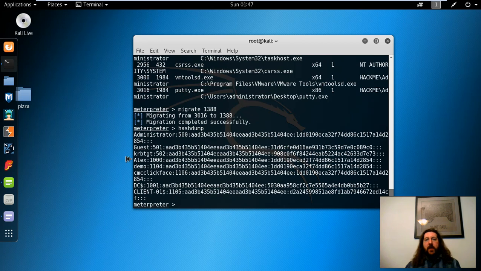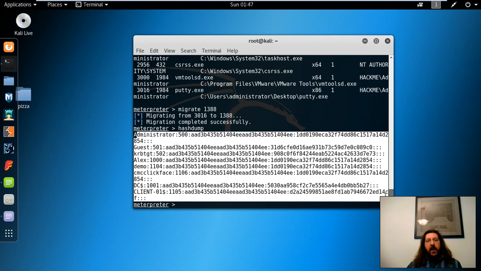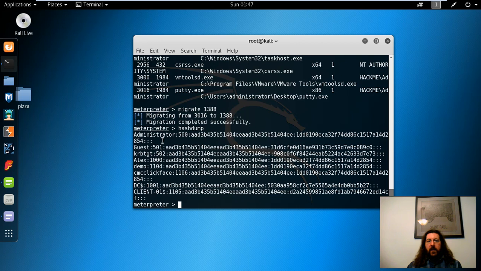And you can see this time we're given all the hashes from all of the Active Directory accounts. We've got our guest account, the ticket granting account that we'll be concerned with, demo, Clicky McClickerface, our user on the Windows 7 computer. And let's grab the Kerberos hash right there.